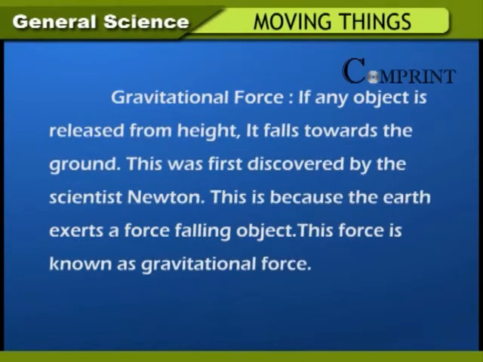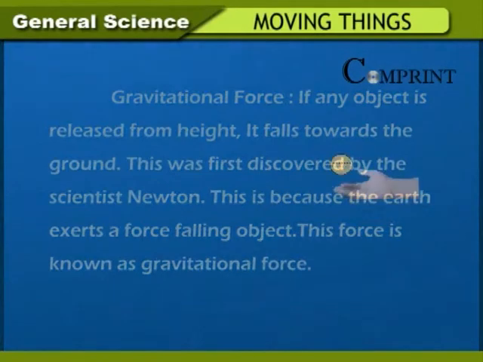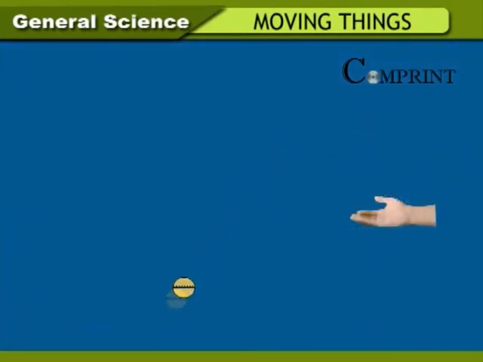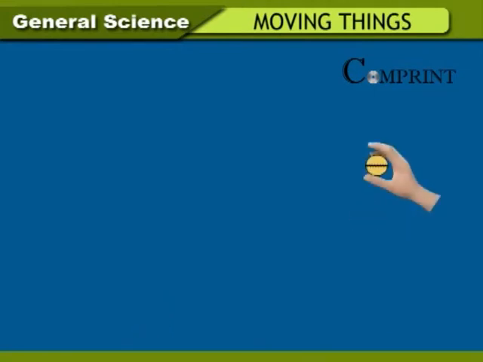Gravitational force. If any object is released from a height, it falls towards the ground. This was first discovered by the scientist Newton. This is because the Earth exerts a force on the falling object. This force is known as gravitational force. When a ball is released from height, it reaches ground. Any object thrown up goes up to some height and comes back to ground.